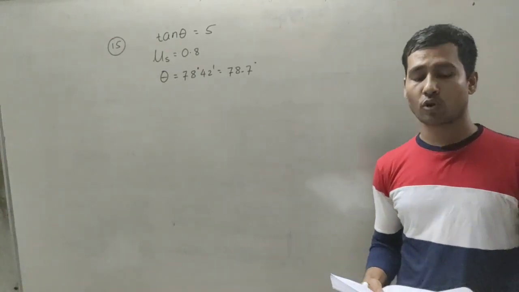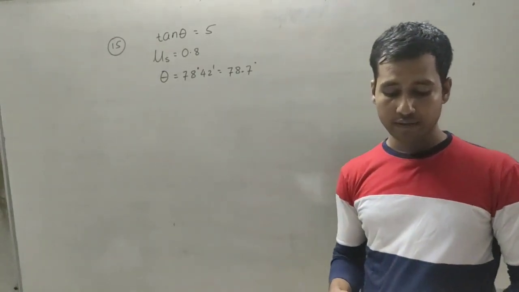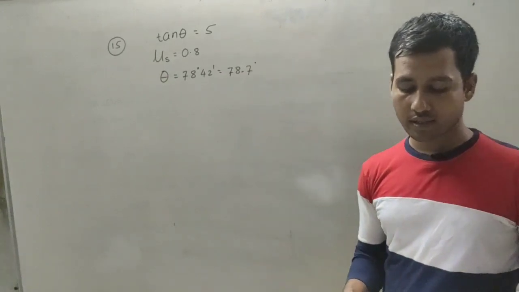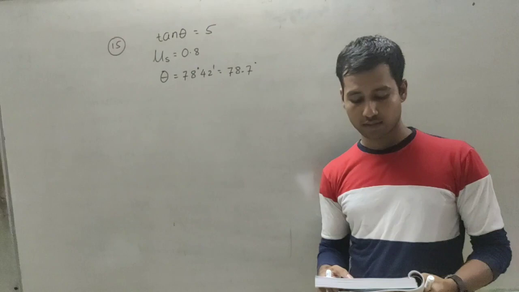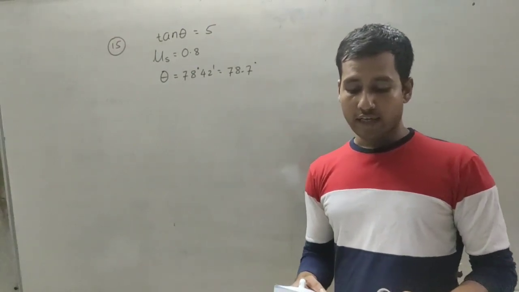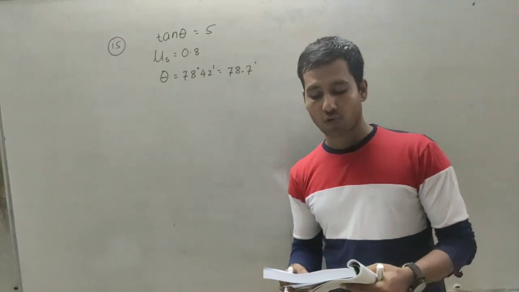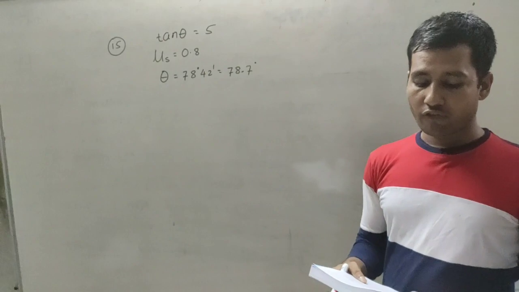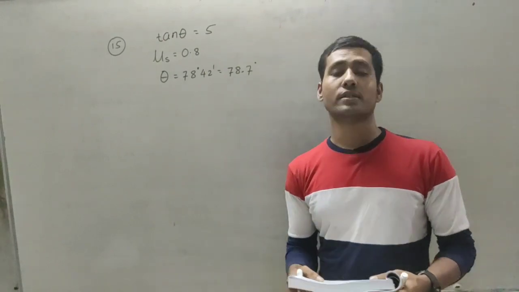So our next problem is problem number 15. The road in question 14 above is constructed as per the requirements. The coefficient of static friction between the tires of vehicle on this road is 0.8. Will there be any lower speed limit?